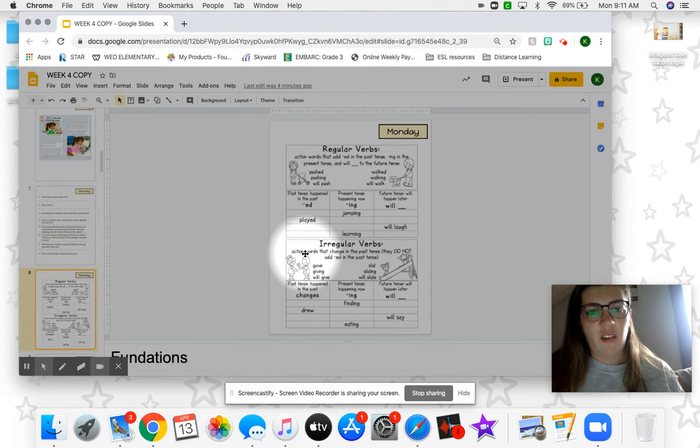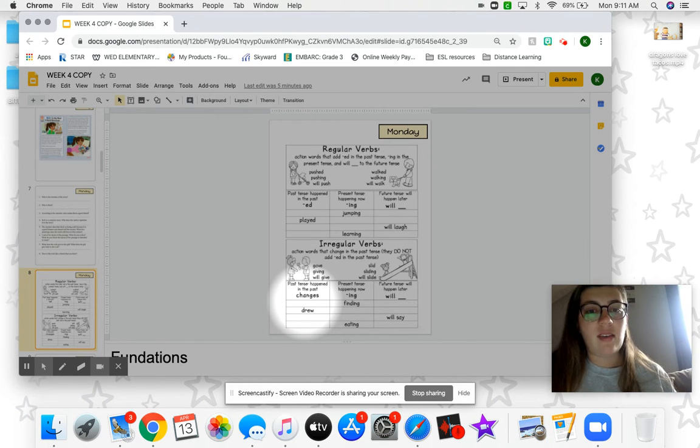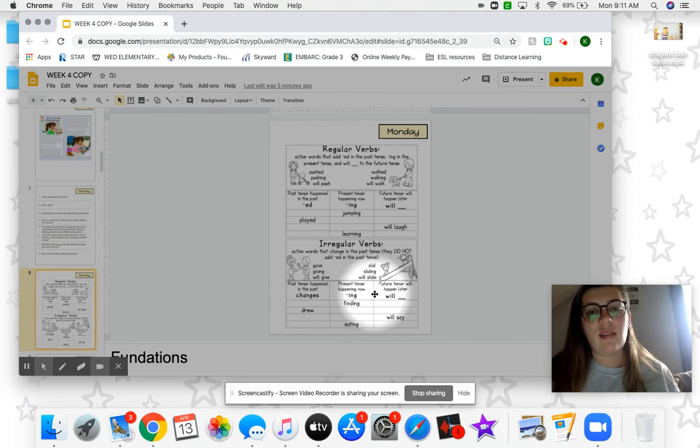Then irregular verbs: action words that change in the past tense. They do not add -ed in the past tense. Gave, giving, will give. So finding what happens in the past tense. Do you say founded? Think about what it means in the past tense. And then will blank. Drew, think about what that word means. Will say, and eating.